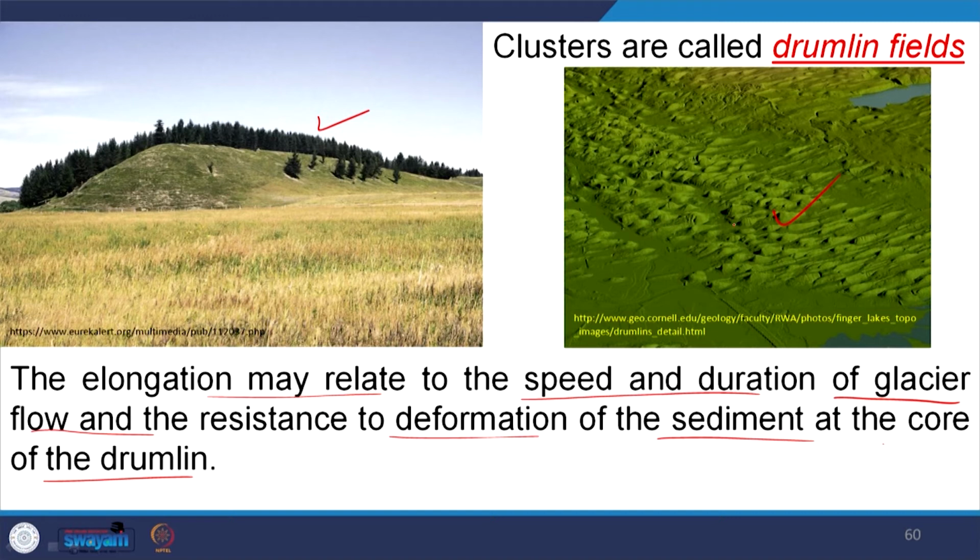So, its elongation may be related to the speed and duration of the glacier: how speedily the glacier was moving, and how much time the glacier has taken to move. The duration of the glaciation and of the glacier movement, and the speed of the glacier movement, define how long the drumlin will be.